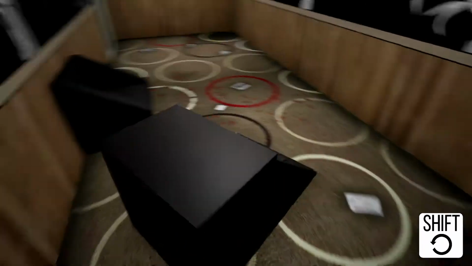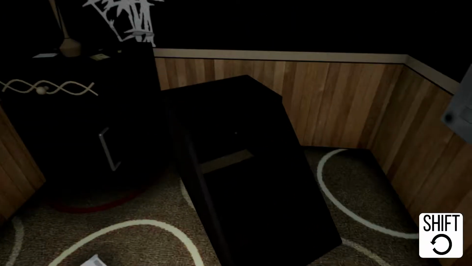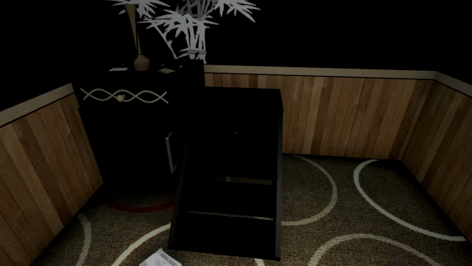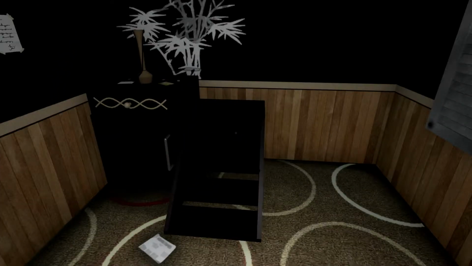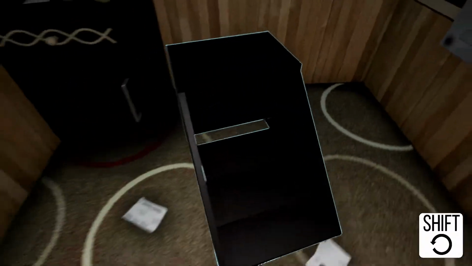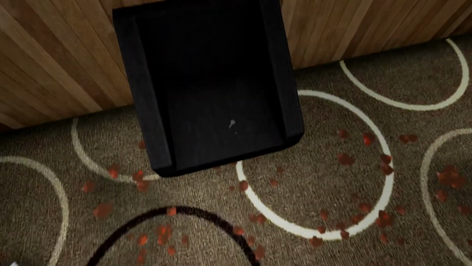Can I? Not really. Very roughly. Alright, that should work. I climb that, go to the top. No? Maybe not. Oh, there it is. It was underneath the cushion, of course.